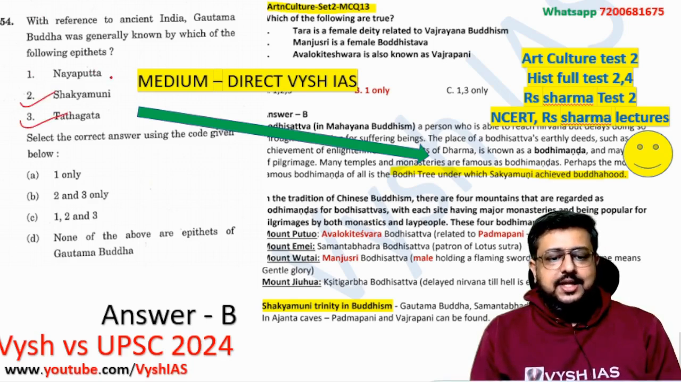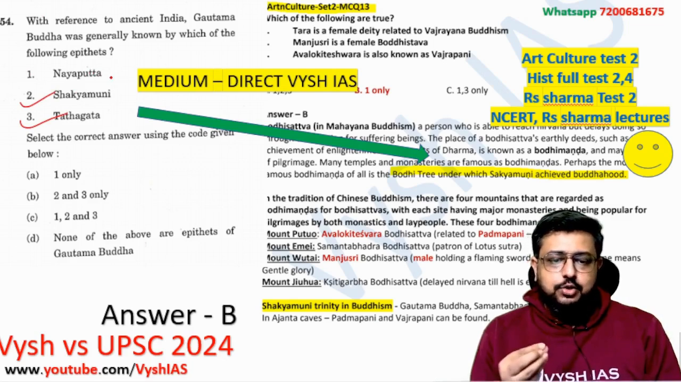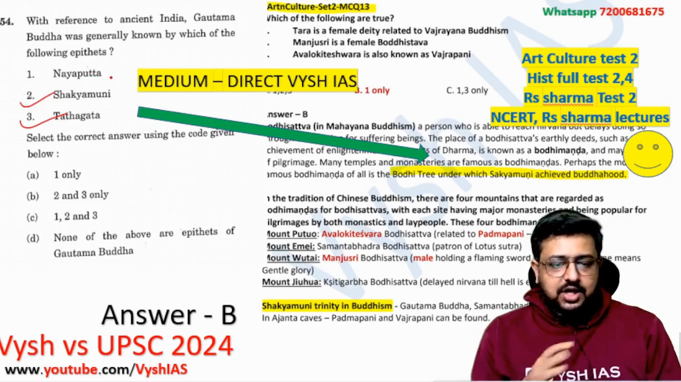Nayaputta is not there in any of the textbooks, so with that itself you should have understood that it is something they have put in as a trick question. It is actually, I think, related to Jainism, not even Buddhism, and we have covered every textbook of Buddhism for you.